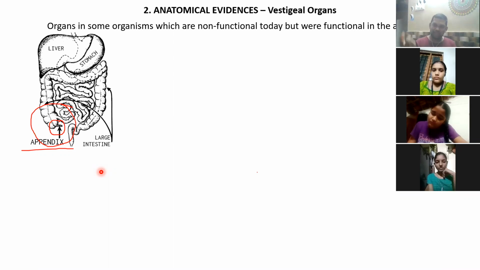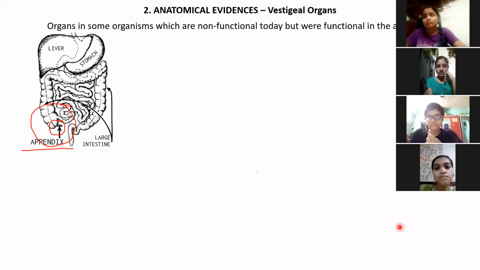So if it swells, then it is a problem. It will be painful. That is called appendicitis. That's the condition. Okay, whenever the name of a disease ends with the word itis, I-T-I-S, it means there is a swelling of that part. So when you say appendicitis, it means swelling of the appendix. So that time it becomes painful.